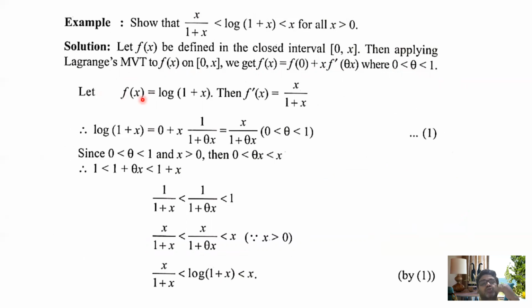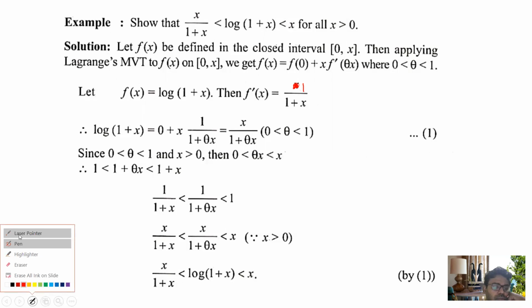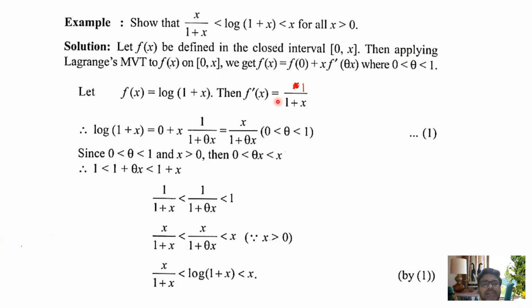Let f(x) equal log of 1 plus x. What is your f dash x? f dash x equals 1 by 1 plus x.